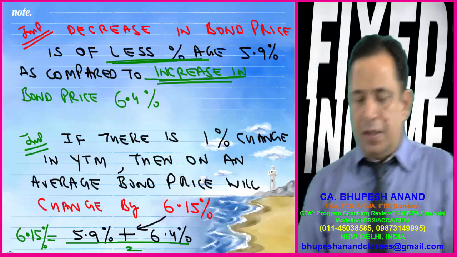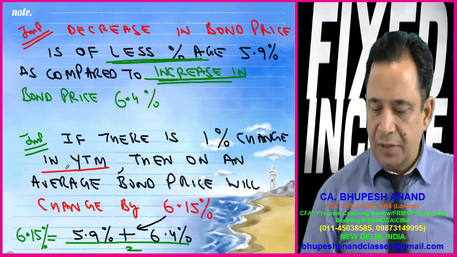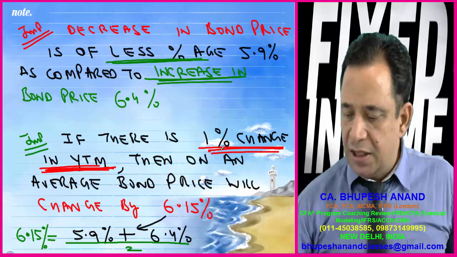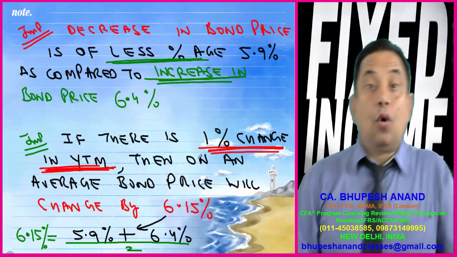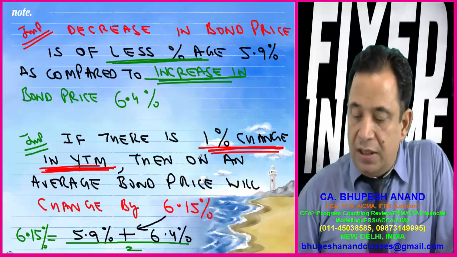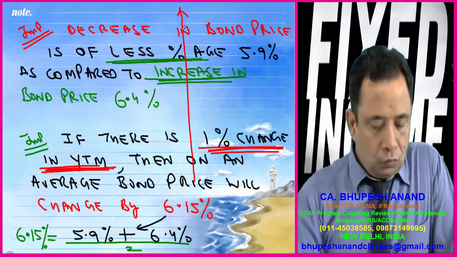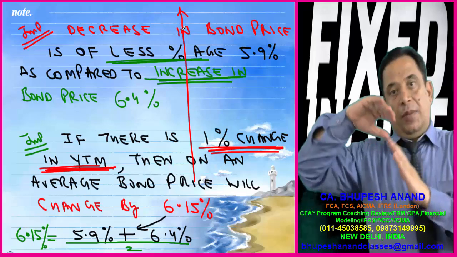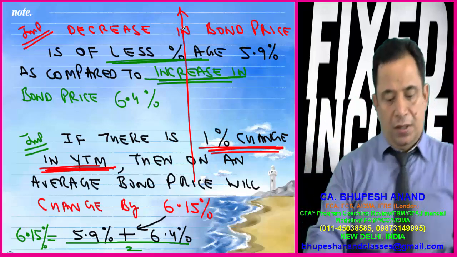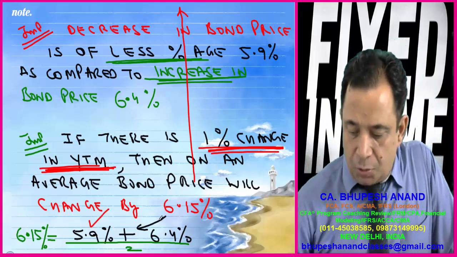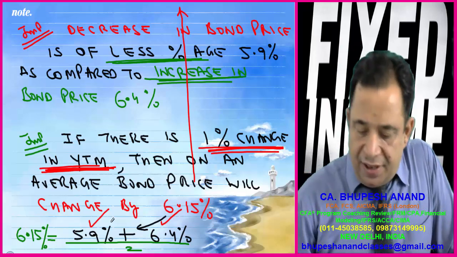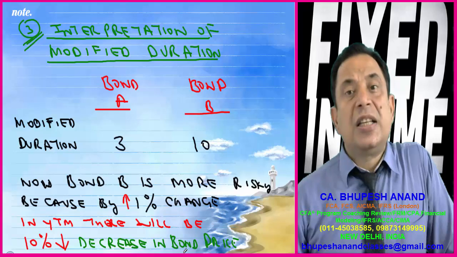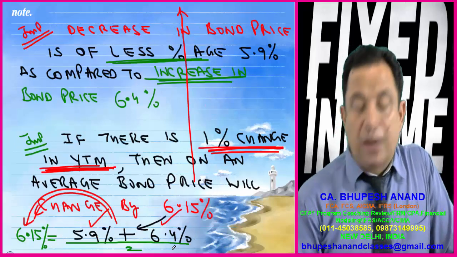If there is a 1% change in YTM, then on average bond price will change by 6.15%. How have I calculated 6.15? Because if I increase it by 1% or decrease it by 1%, the values are 5.9 and 6.4, and if I take the average, it comes to 6.15%. So this is nothing but modified duration.